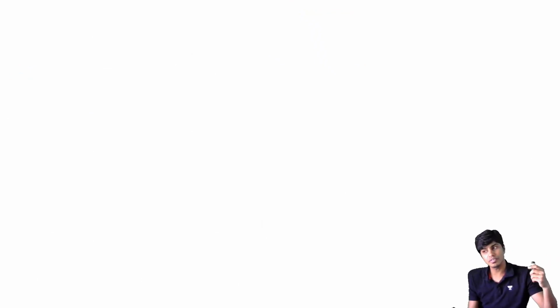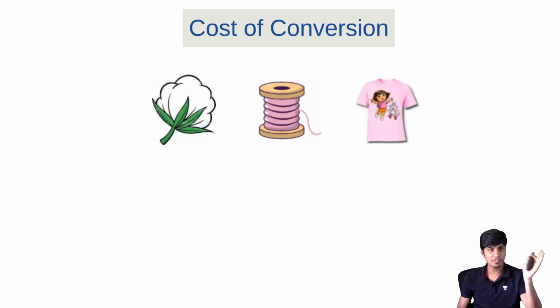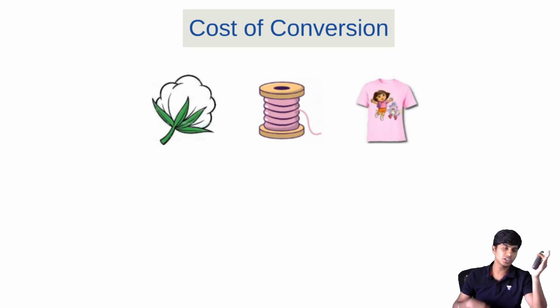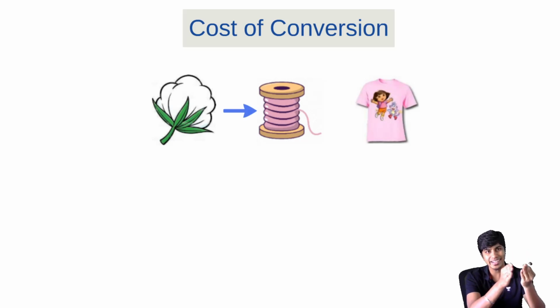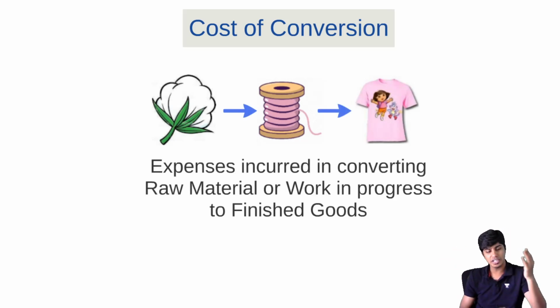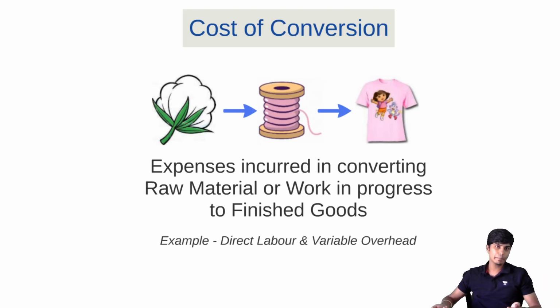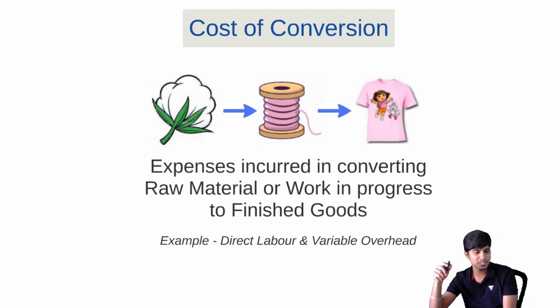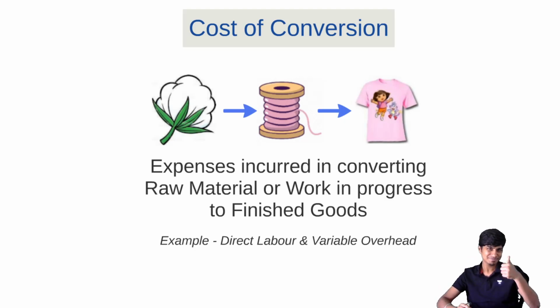The moment we buy these goods, we convert them to finished goods, no? So that cost of conversion is also part of the cost of the goods. So cost of conversion is the expense incurred to convert our cotton to thread and thread to cloth and cloth to shirt. Then the expenses incurred in converting raw material or work in progress to finished goods. For example, it can be direct labor, the stitching cost, or variable overhead like depreciation on the machinery, or lighting, heating, ink cost, dye cost, button cost. All of this will be cost of conversion.